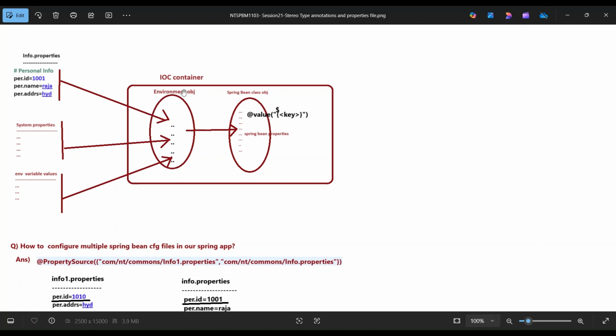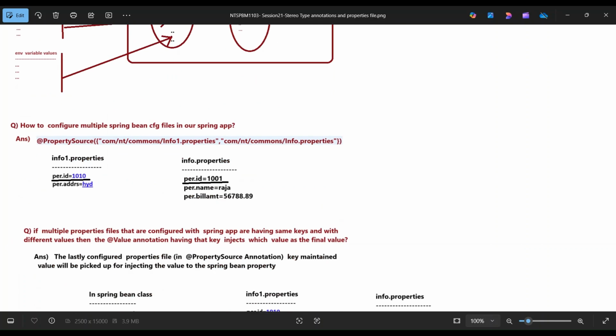In the IOC container, the environment object receives system properties and environment variable values, and sends them to the Spring bean class object properties through @Value keys.